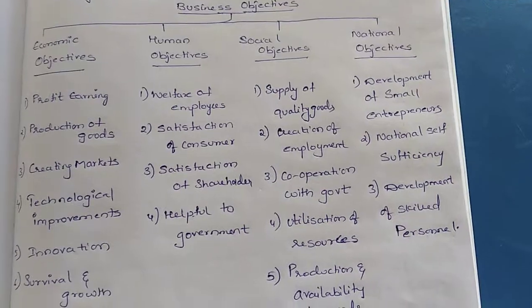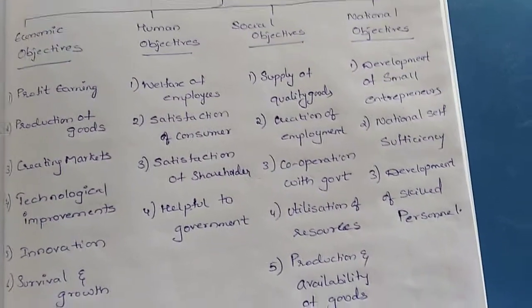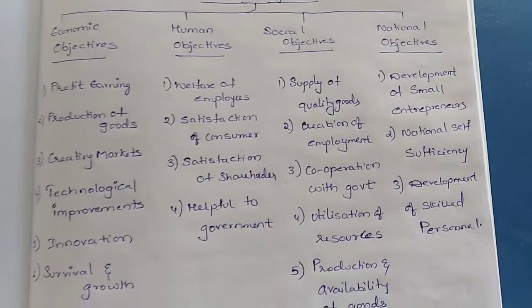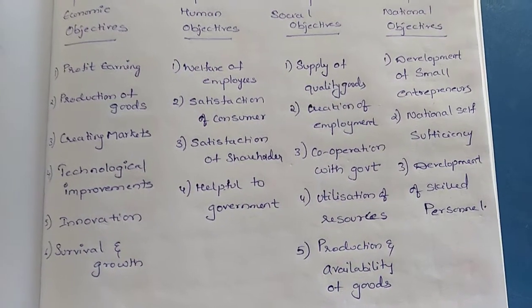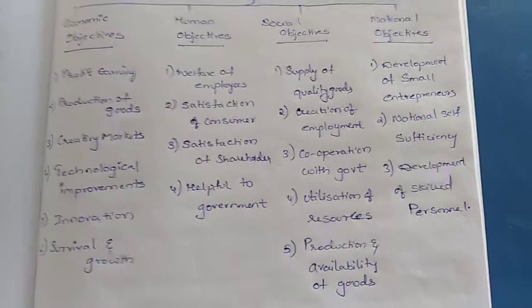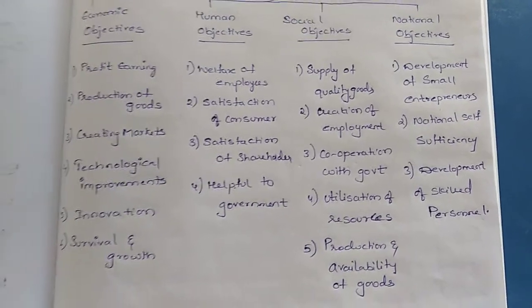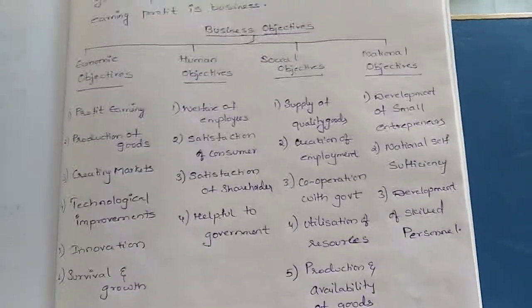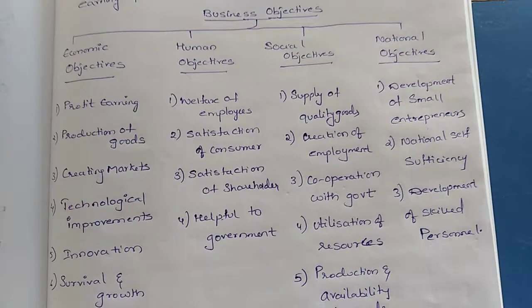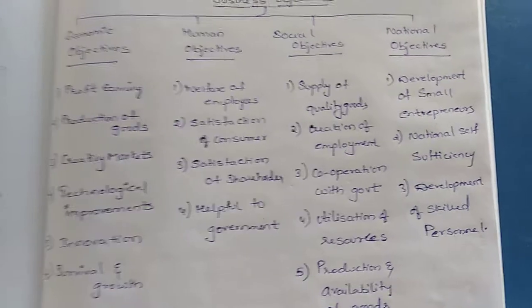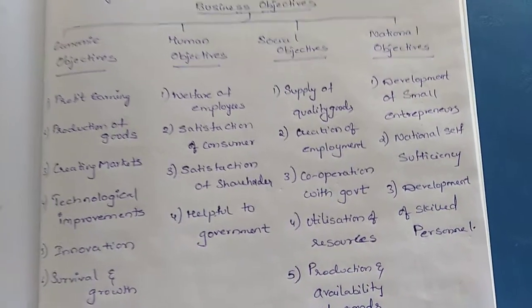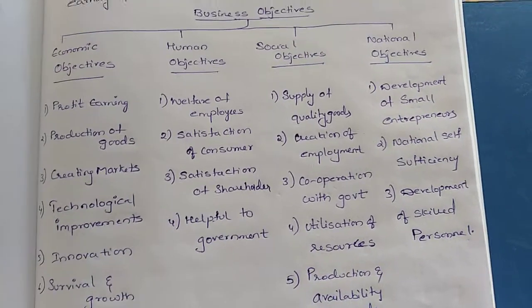Okay, and next coming to the social objectives. What is the meaning of social objectives? The first is supply of quality goods. Social means society. As per the society, what the businessman has to take care of is, first, supply of quality goods. The goods supplied by the businessman should be of quality and at a reasonable price.